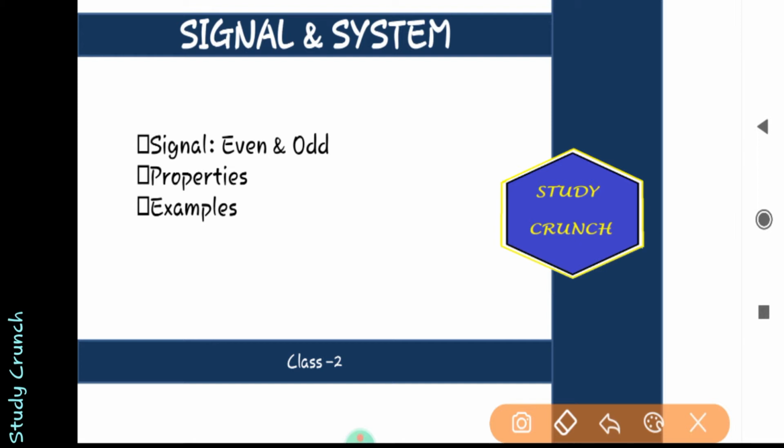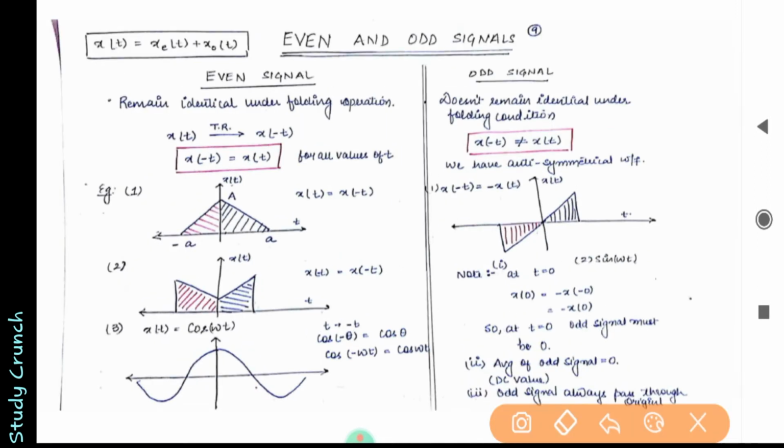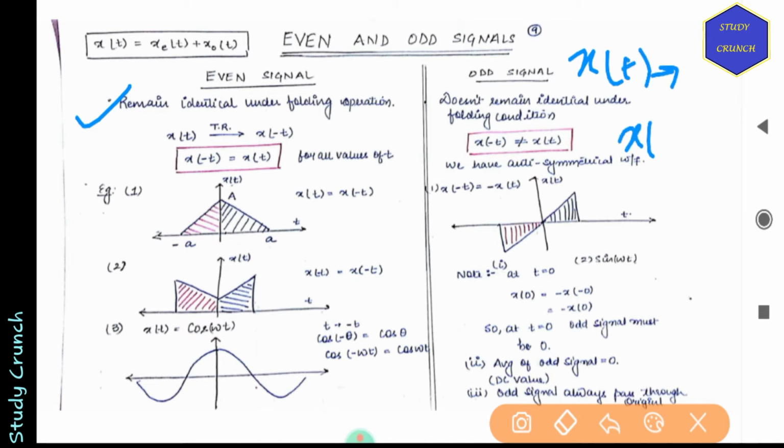Now, in this lecture, we are going to study about even and odd signals, properties, and its examples. Let's start with what are even signals? Even signals are the signals which remain identical under folding operations. So, x of t will result in x of minus t. If they both are equal, then it will be even signal.